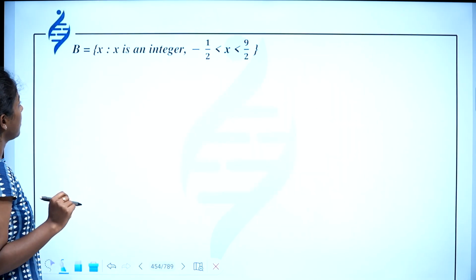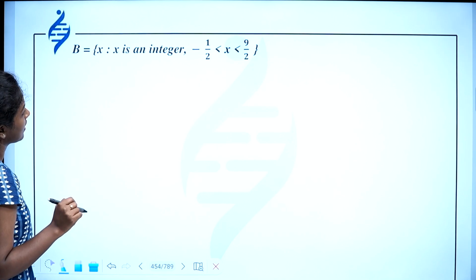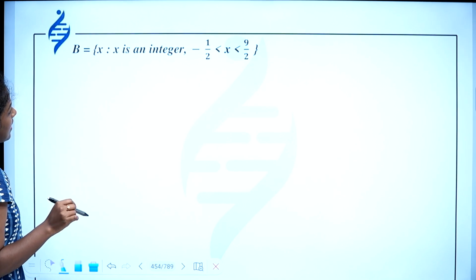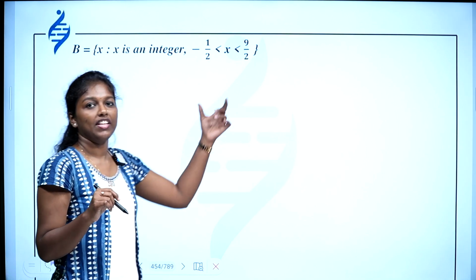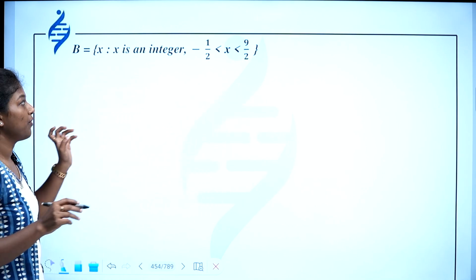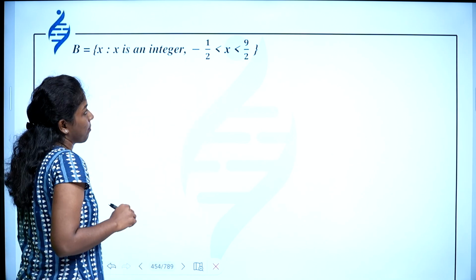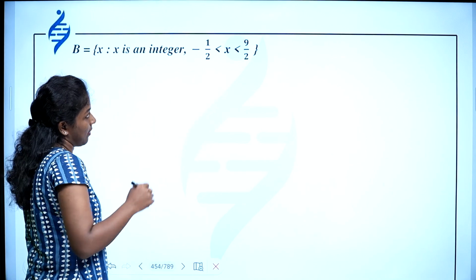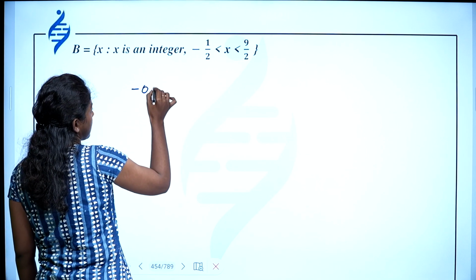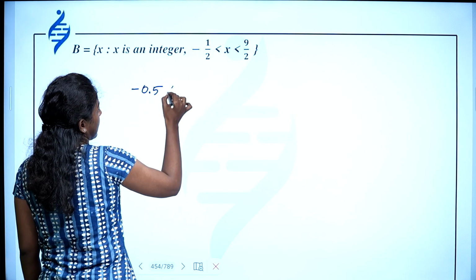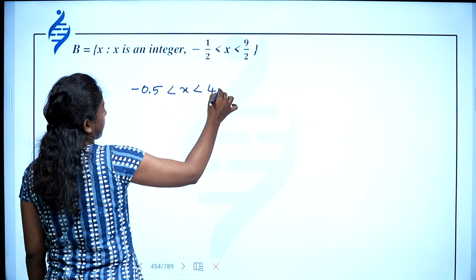Then x such that x is an integer, minus 1 by 2 less than x less than 9 by 2. So you have to find the integers between these numbers. For that, I think you can make it into decimal form, then it will be easier. So minus 1 by 2 means minus 0.5, less than x, less than 9 by 2, which means 4.5.